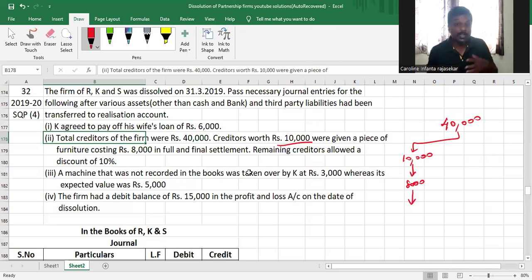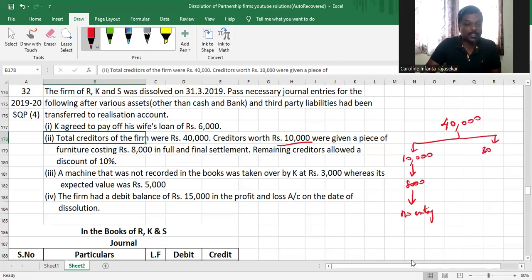So if a liability is settled by an asset in full settlement, what happens, my dear children? You don't pass any journal entry. It's no entry. The reason being, when a liability is settled, realization account will be debited, and when an asset goes out of business, realization will be credited. So even if you pass a journal entry, it is going to be realization account debit to realization account. It does not affect the books in any way, so you don't pass any entry.